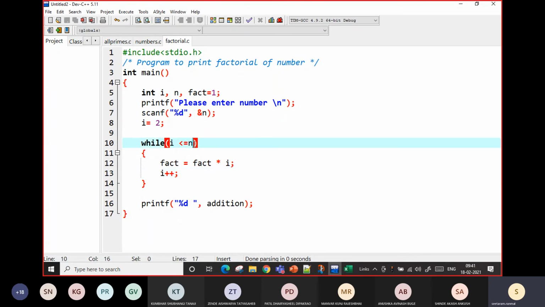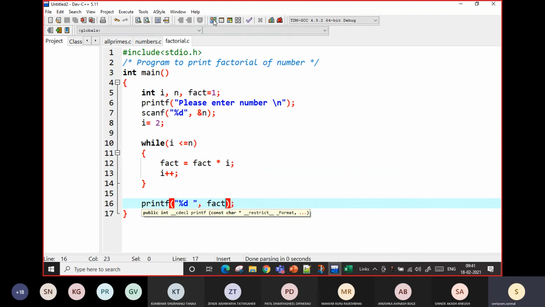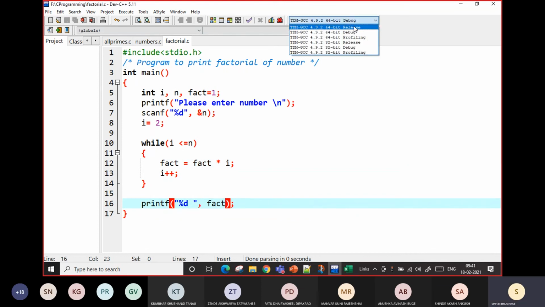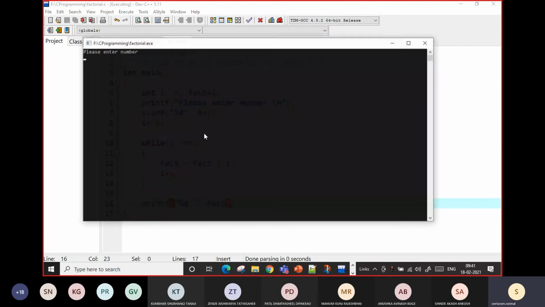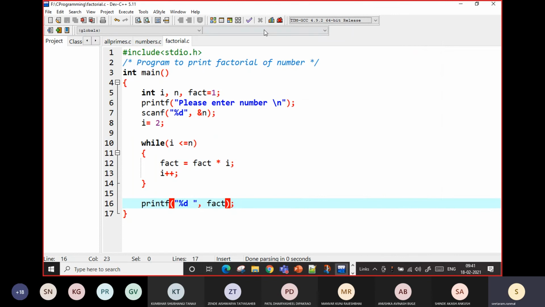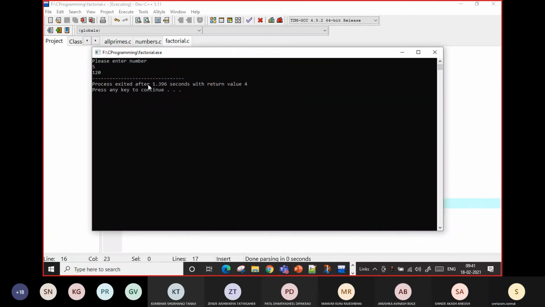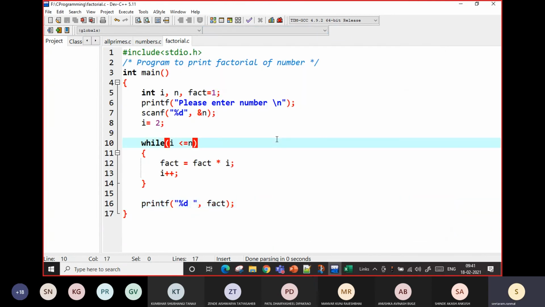So i plus plus, the value of i will become 3 now. 3 less than or equal to 5, yes, it will go here. It will again multiply the earlier value of fact with i, and put it into fact, so that at the end of this loop there will be the factorial. I have to select the release so that it will run. If I put 6 it will give 720, or if I put 5 it will have 120. So in this way you can use the while loop.